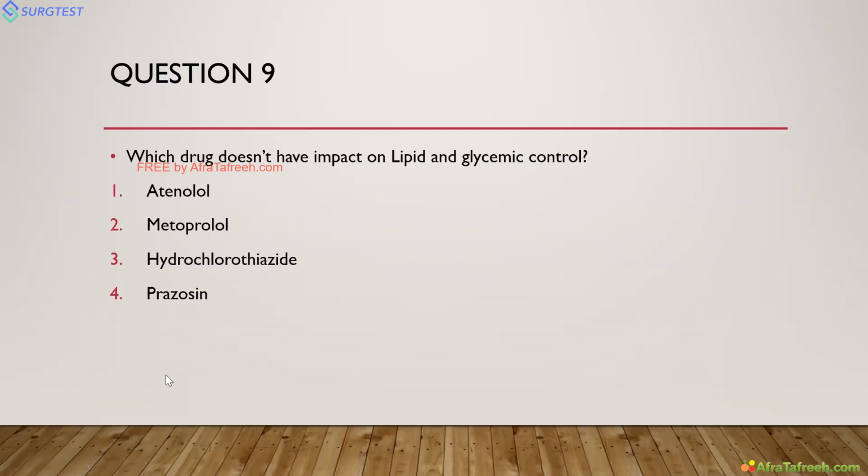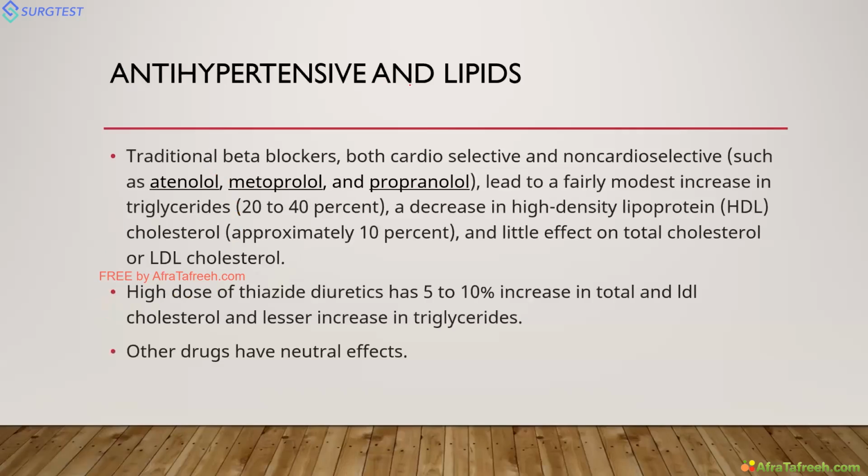Very good. The answer for this question is prazosin. See, we already discussed that beta blockers have impact on lipid and glycemic control. They cause hypoglycemic unawareness. Hydrochlorothiazide also has an effect on lipid levels; it increases triglyceride levels. Prazosin has nil effect. It has a neutral effect on lipid levels. So this is about antihypertensives and lipids. It's very important. You have to know all this.